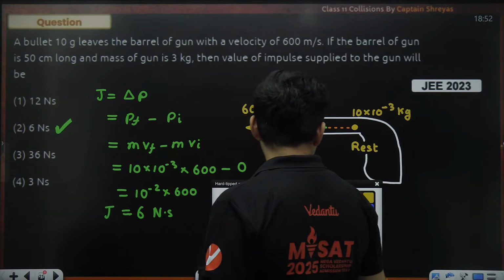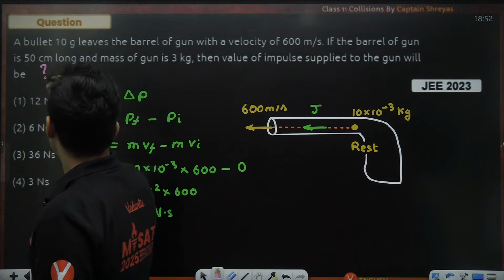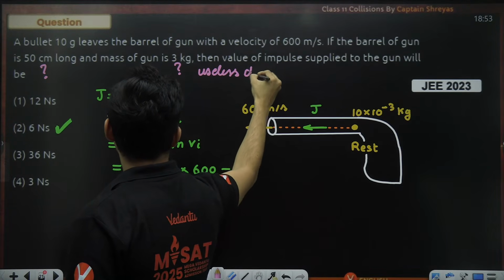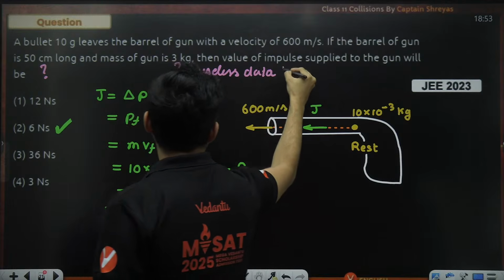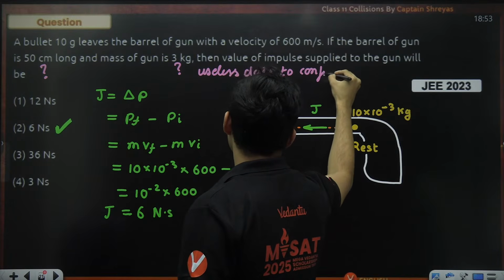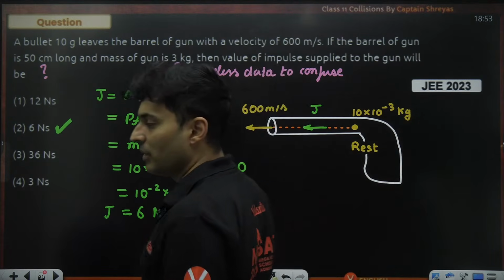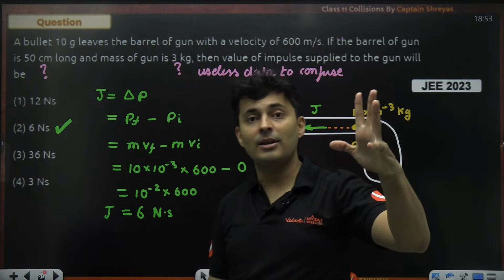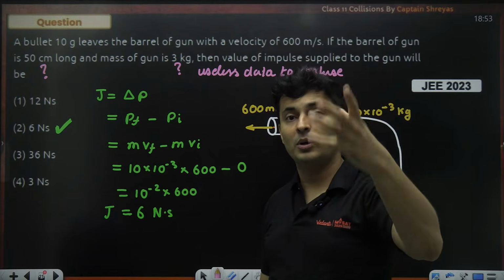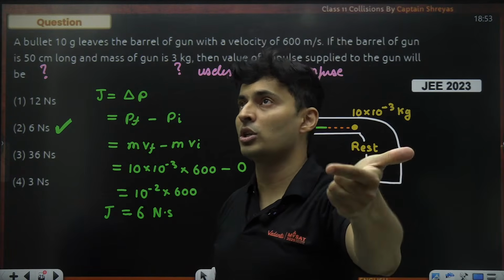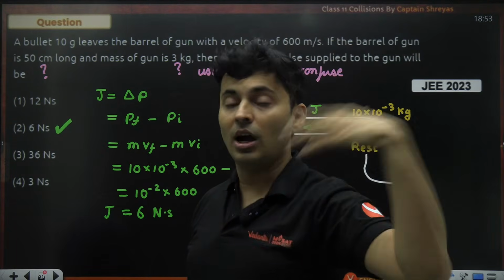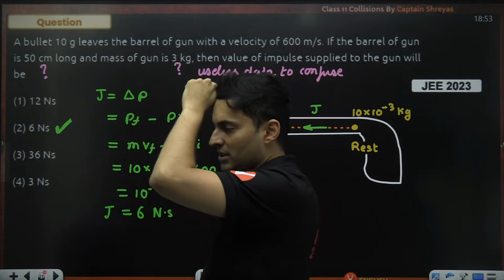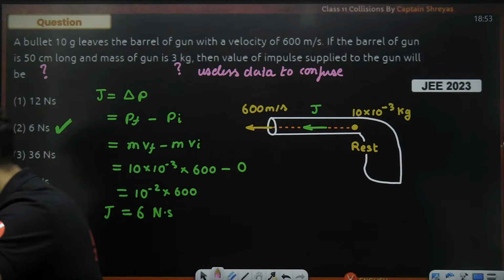Got it, guys? How do we solve it? You might be wondering, sir, what do I do with this and what do I do with this? It is useless data, useless data to just confuse you. Many kids will get confused in the actual JEE paper. They'll think, I did not use it, I've done it wrong. They will recheck, waste time, and then they will always be doubtful. In the next question also, they will be thinking about this question, oh, I think I've missed something, something is wrong. Waste of time. So you should understand, not all questions, but some questions definitely will be of this type.